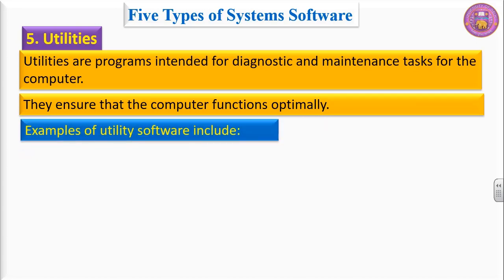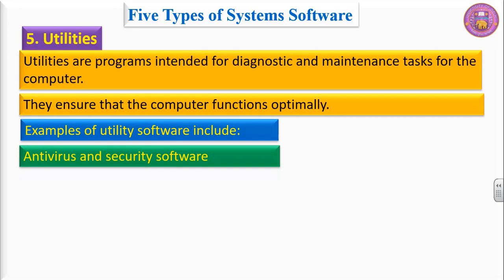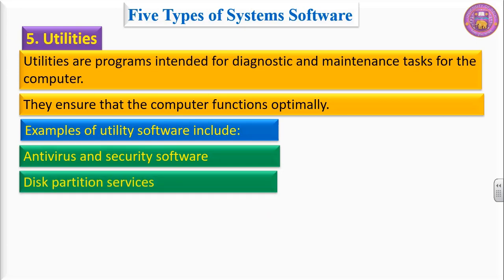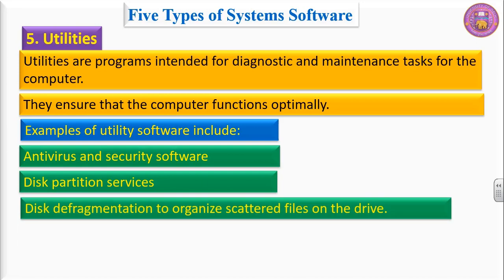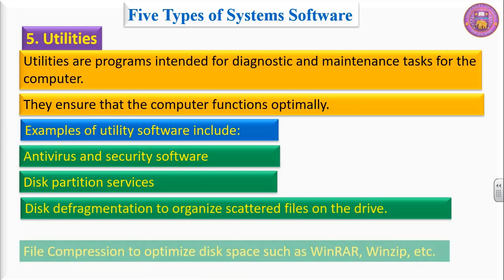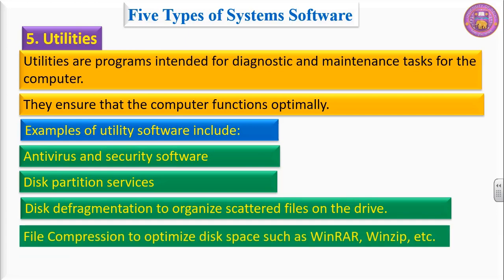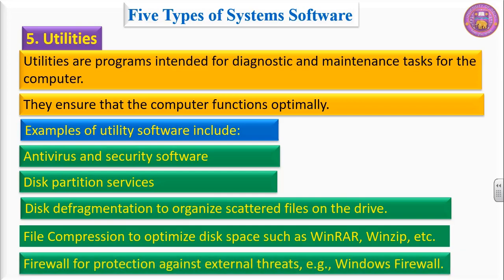Examples of utility software include antivirus and security software, disk partition services, disk fragmentation to organize scattered files on the drive, file compression to optimize disk space such as WinRAR or WinZip, etc., and firewall for protection against external threats, for example, Windows Firewall. There are other systems utilities available on which we have a separate video.